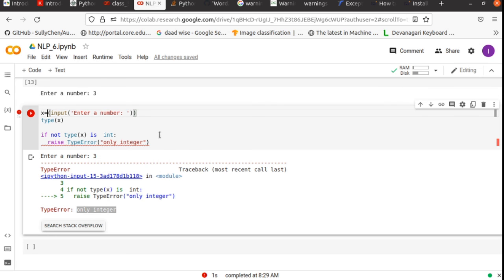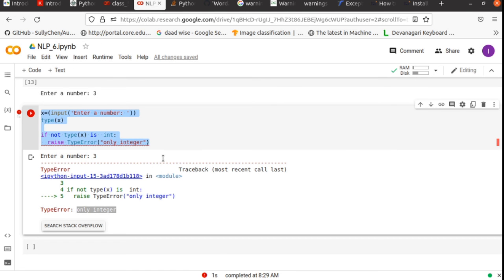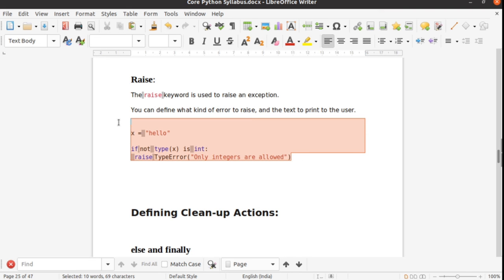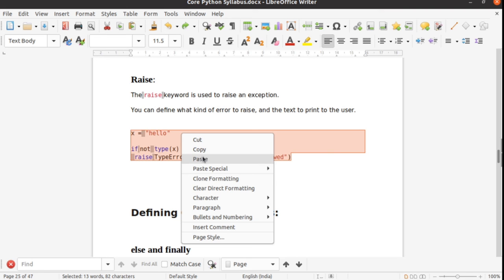If you want to convert it to int, you need to write the int function at the initial level, then you will get an integer. If it is an integer, then there is no issue. If not an integer, then you will raise: you should write only integer. So I think we have written the correct code here, but we still need to update it.